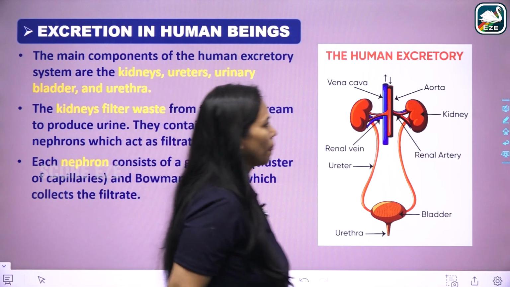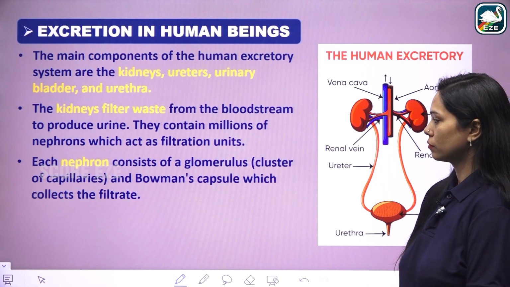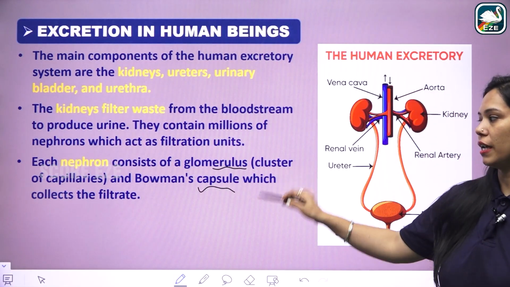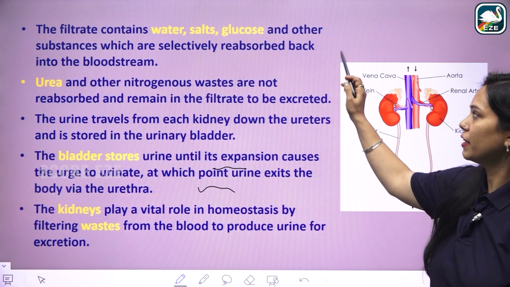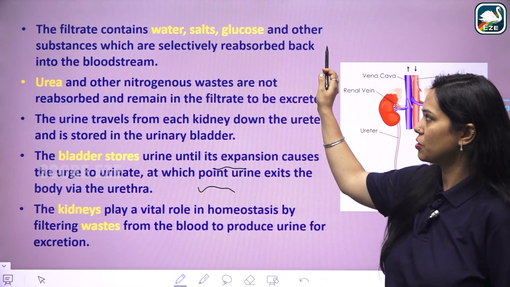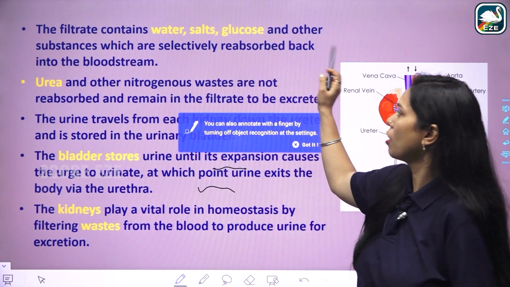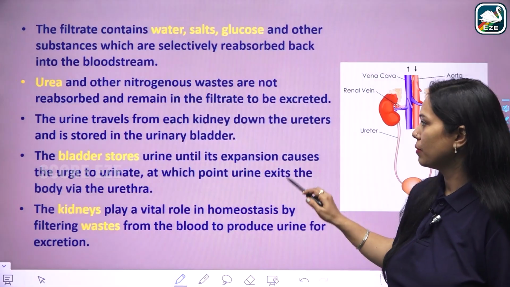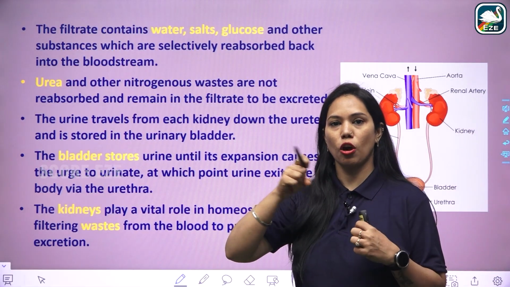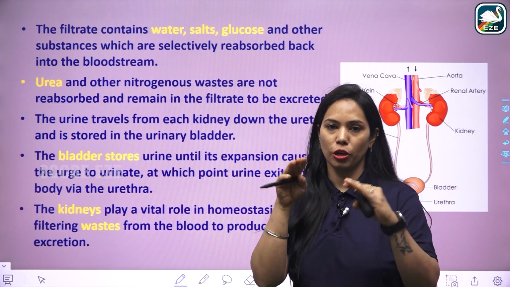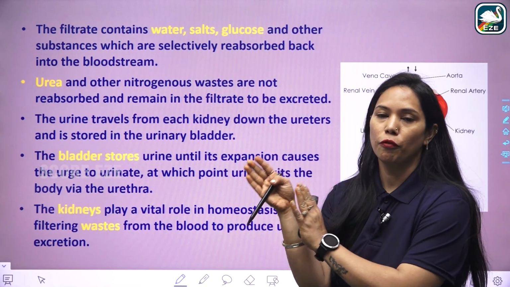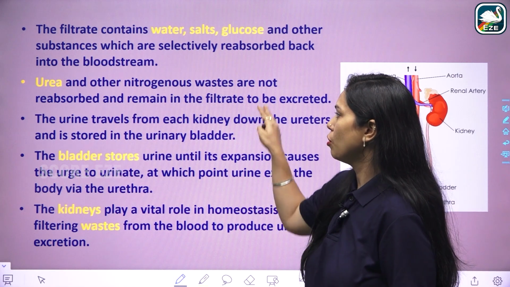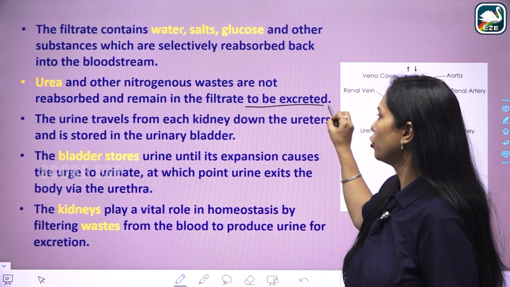See, the glomerulus and Bowman's capsule collect the filtrate. Now this filtrate contains water, salt, glucose and other substances which are selectively reabsorbed back into the bloodstream. Whatever amount is absorbed in the different tubular parts, the rest is formed in the collecting duct, and urine will be formed. The rest remain in the filtrate to be excreted.